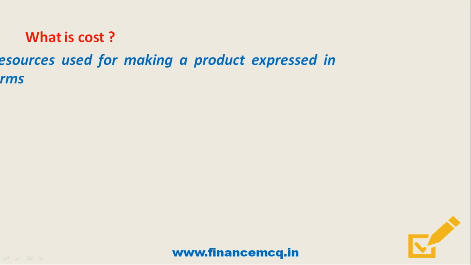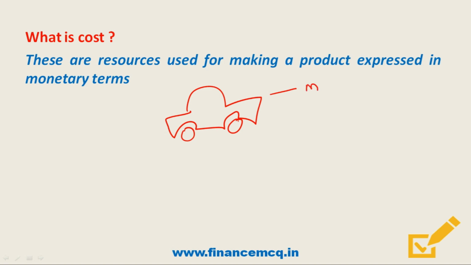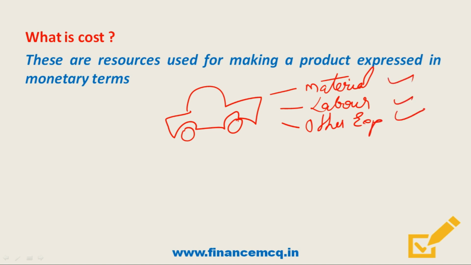The first thing which comes into our mind when we think of costing is the basic term, what is cost? So friends, cost are resources used for making a product expressed in monetary terms. So for example, if we take an example of an automobile company, there may be various expenditures involved, like expenditures towards material, towards labor, and there will be other expenditure involved. So if we go through, all these are nothing but resources used for making this product and are expressed in monetary terms, so are called cost.